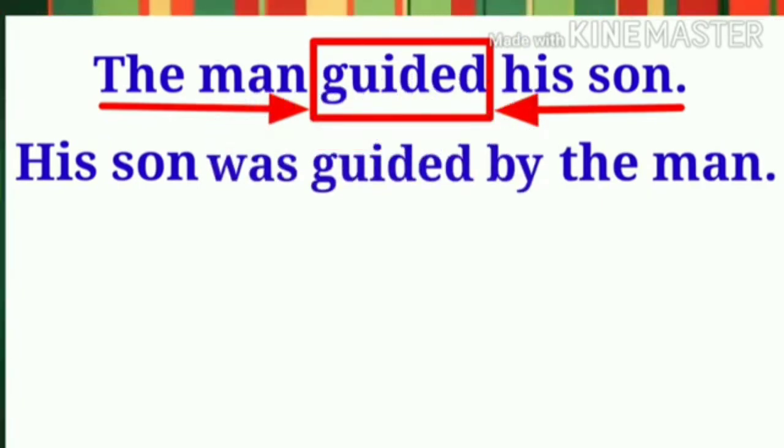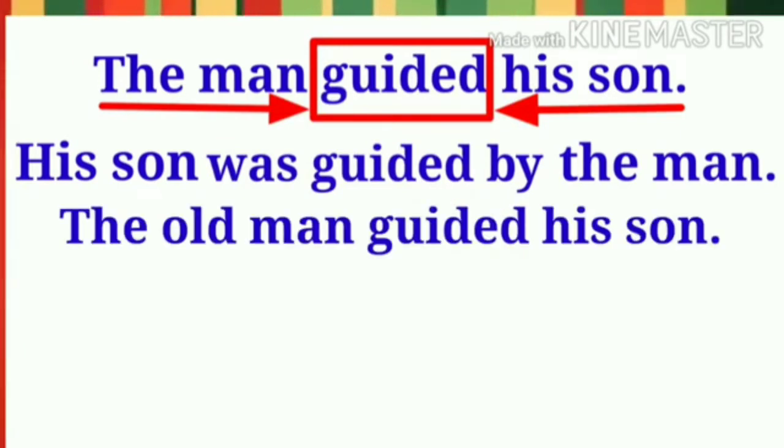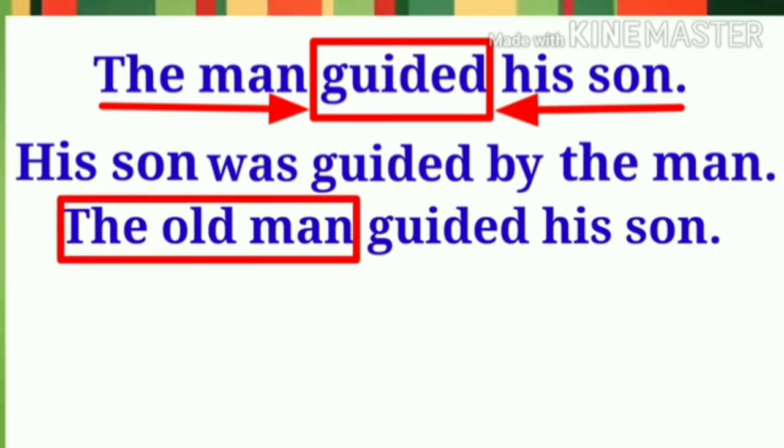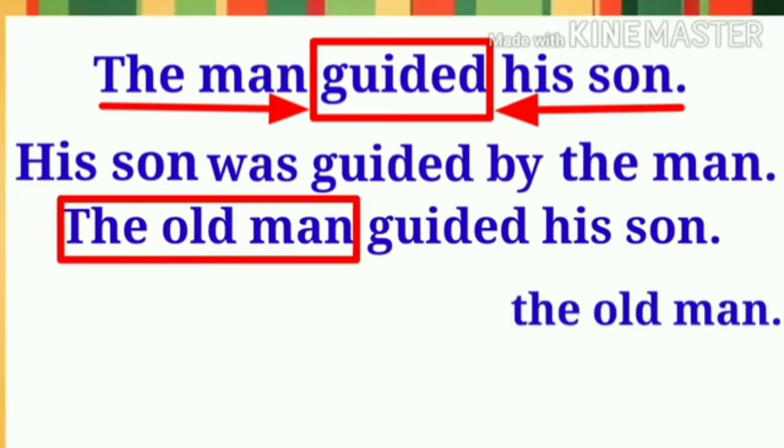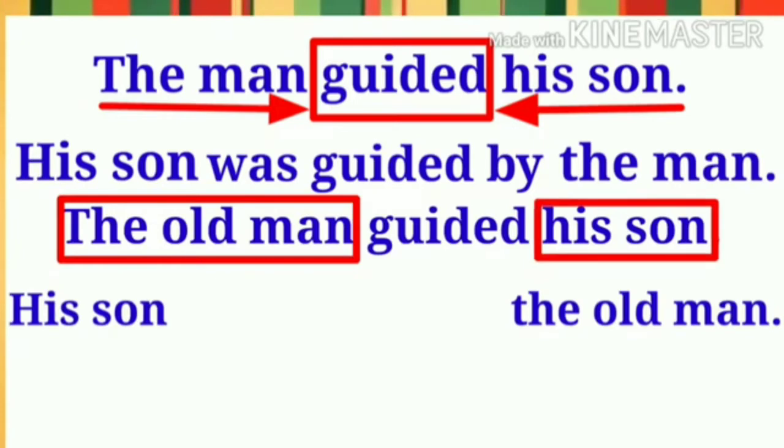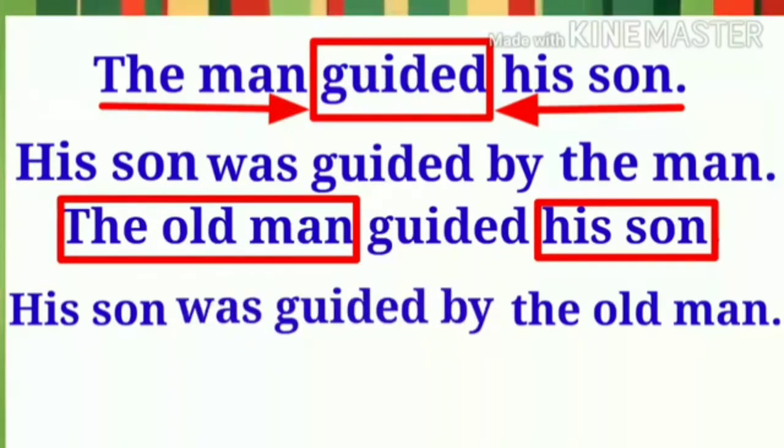This is how active voice is transformed into passive voice. In the same way, the sentence, "The old man guided his son," will be transformed into passive voice. Here in this sentence, the old man is the subject, which should be placed at the end of the passive voice, and the object, his son, should be located in the beginning of the sentence.